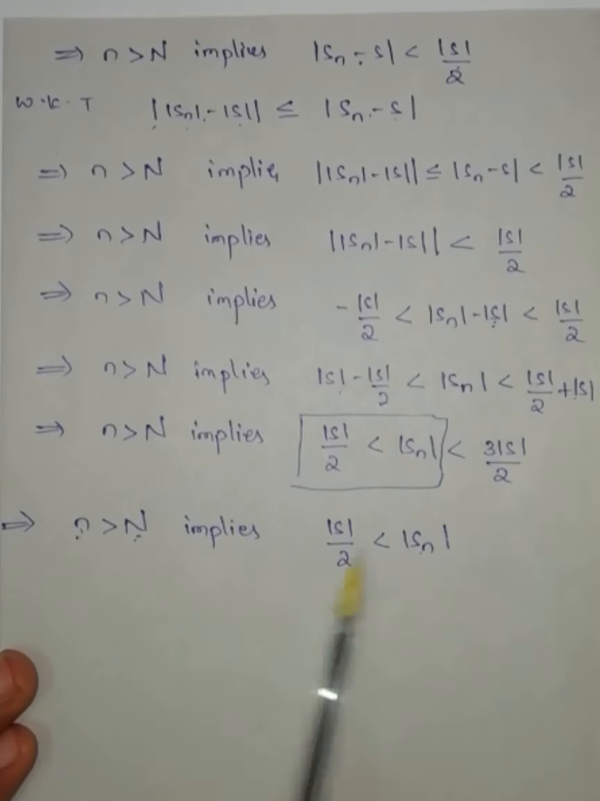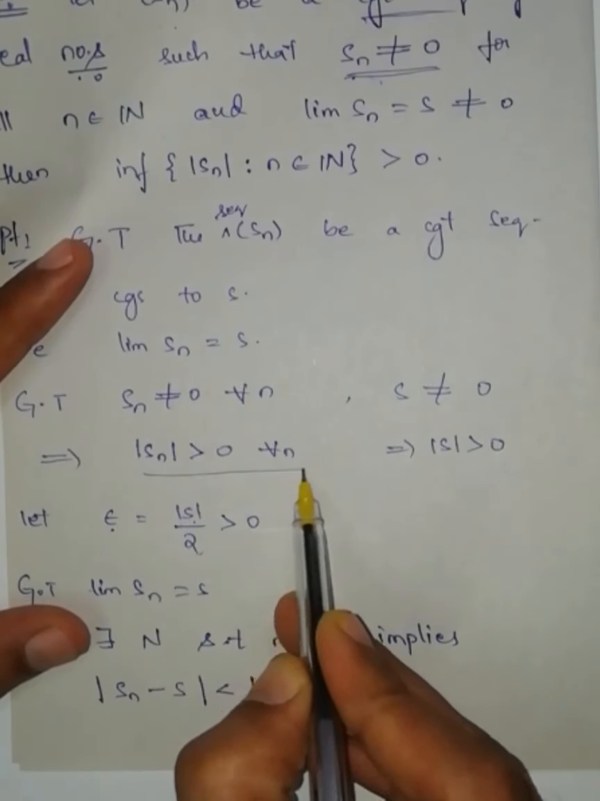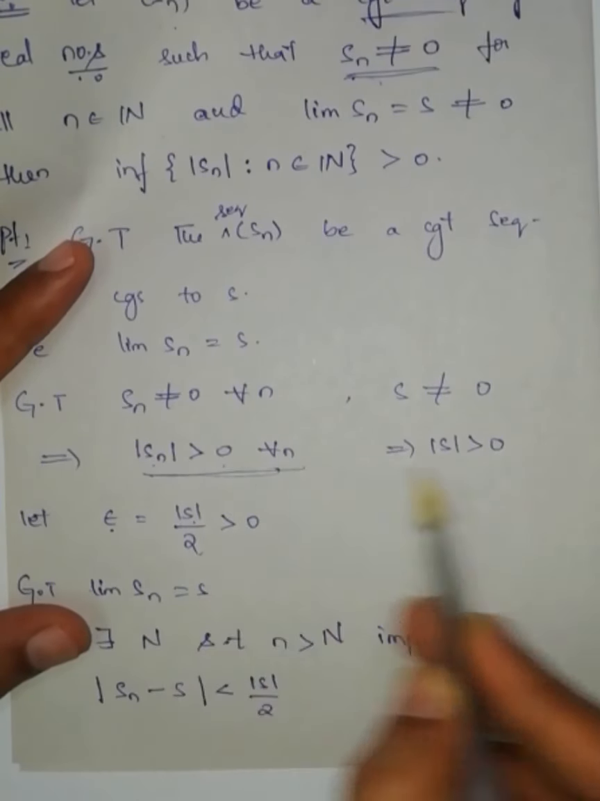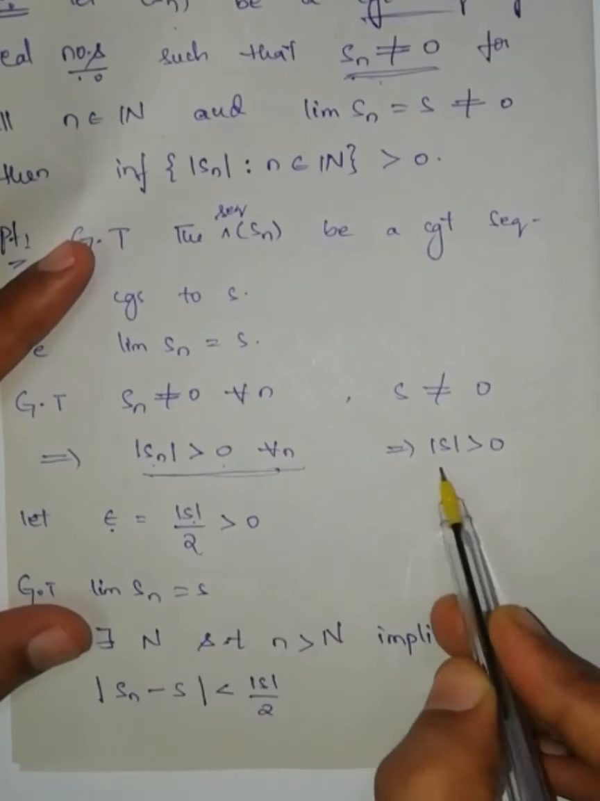So let small m be the minimum of modulus of S1, modulus of S2, and so on till modulus of SN, and modulus of S by 2. In the statement clearly given that modulus of Sn is greater than 0 for all n, each and every term is greater than 0, and modulus of S is greater than 0, that is modulus of S by 2 is greater than 0. From here what we got? This one is greater than 0, this one is greater than 0, and this one is greater than 0. Therefore the minimum is greater than 0.